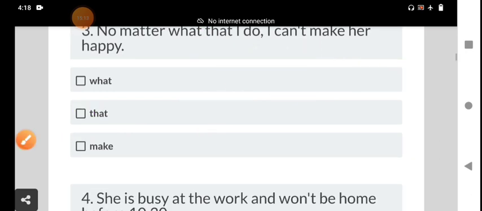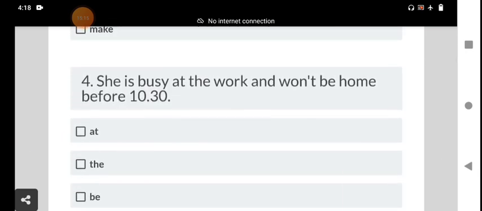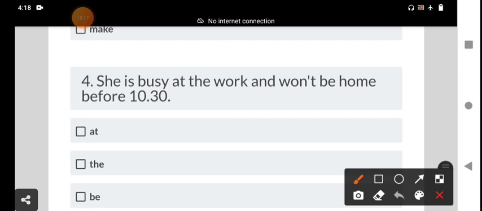And we go to the next one, the fourth one. She is busy at the work and won't be home before 10:30. Here, what is the right answer? She is busy at the work. Here, at is used for time and place also.